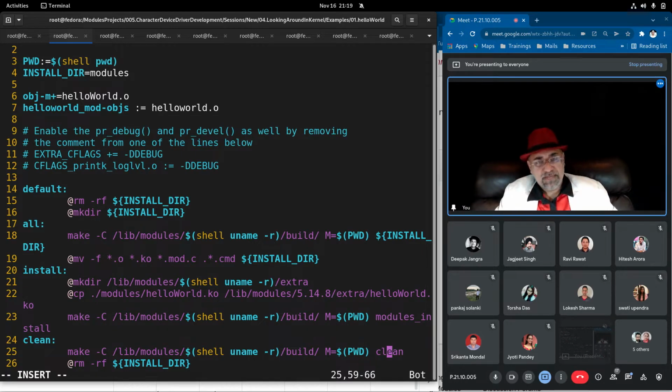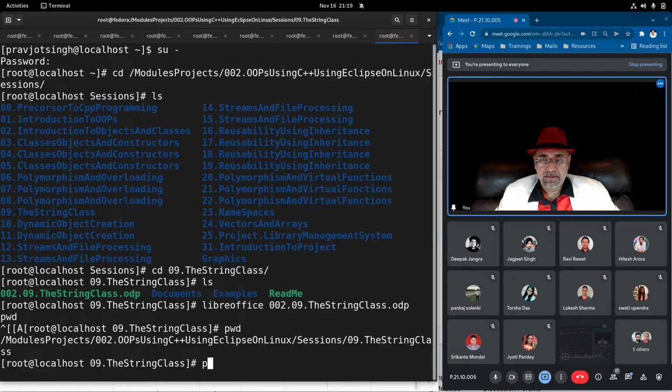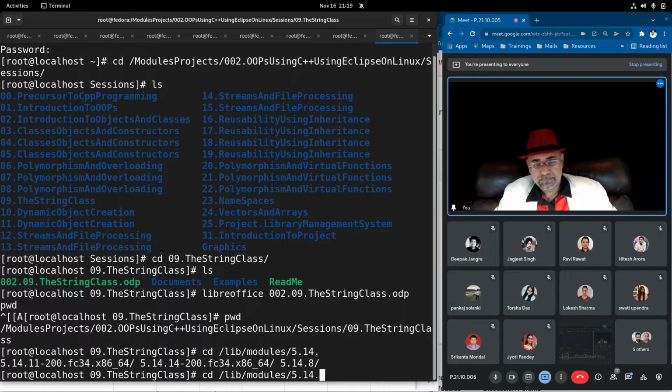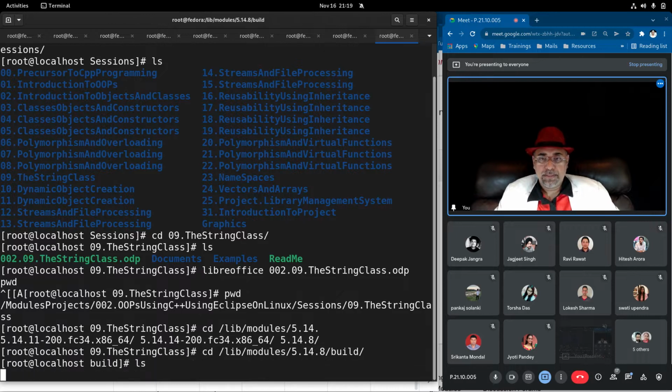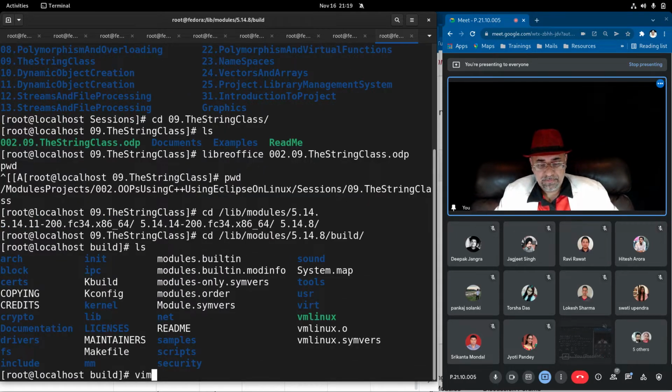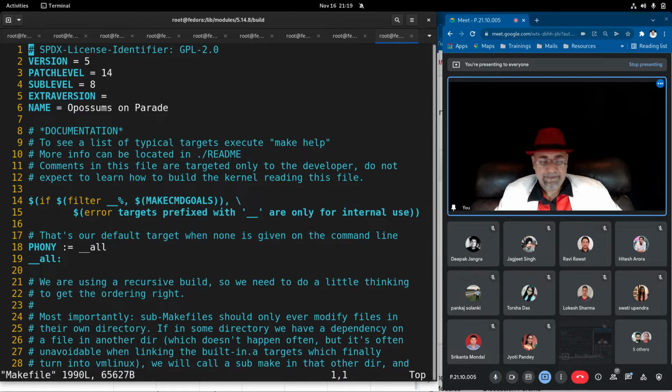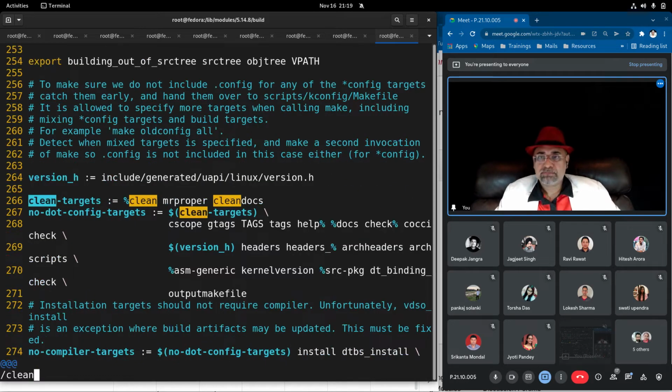Let's try to have a look at that label. Lib, modules, my kernel version, here you have the makefile. Clean label.